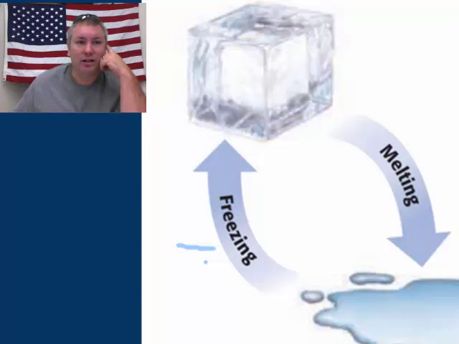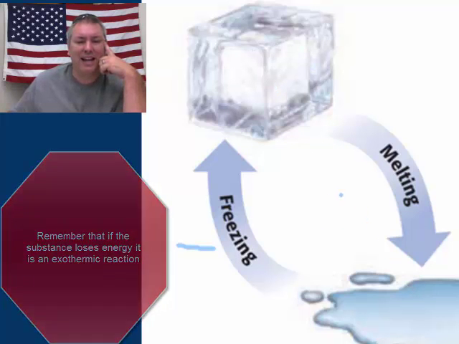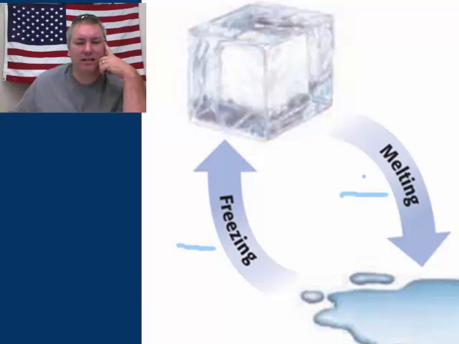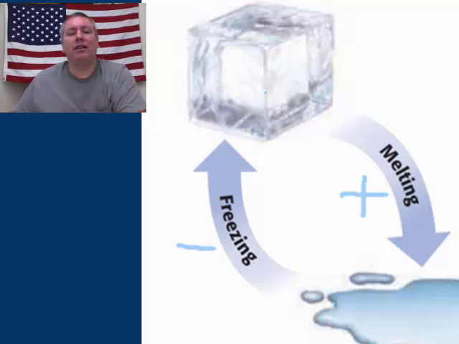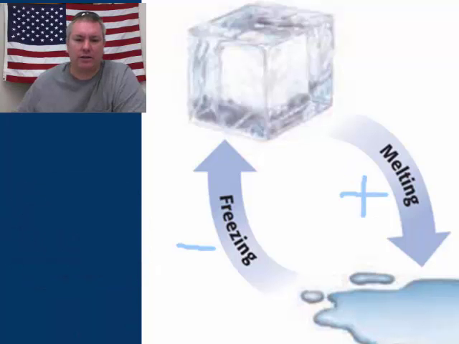They're losing energy, not gaining energy, so it is an exothermic reaction. Over here, we have melting. To go from the solid back to the liquid, it has to gain energy, so it is an endothermic reaction. Right here, exothermic reaction; right here, endothermic reaction.